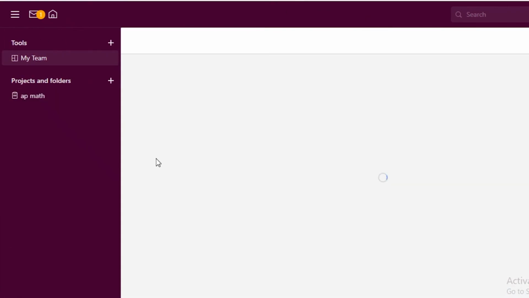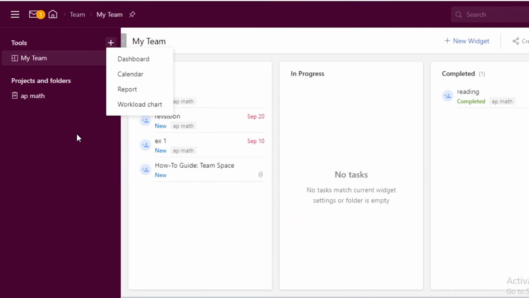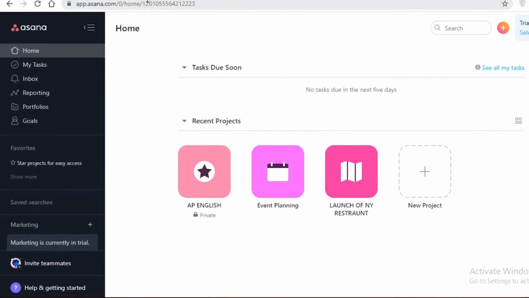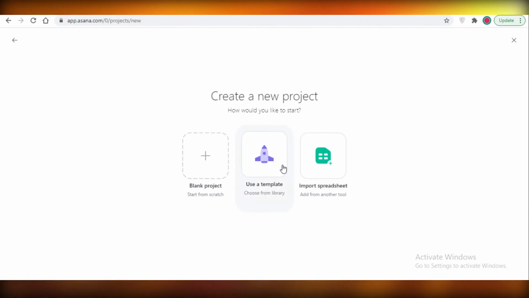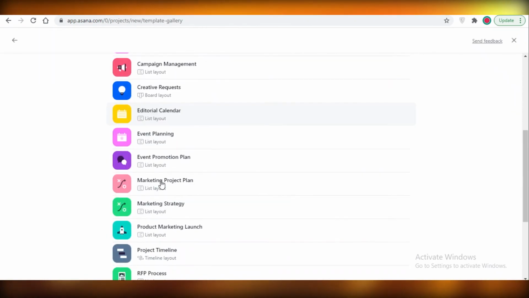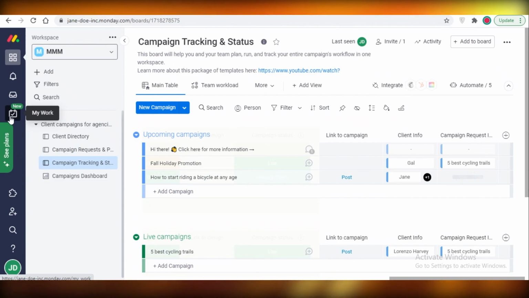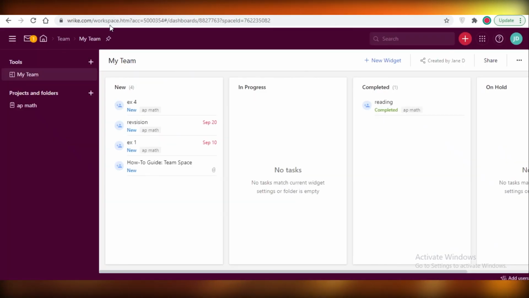So you have to take that into consideration as well. Now, in terms of templates, all three of these platforms provide you with great templates, but I think Asana has the best templates of all three, and Monday.com has the second best templates of all three. But Wrike has more, what can I say, boring or unappealing templates in comparison to the other two.